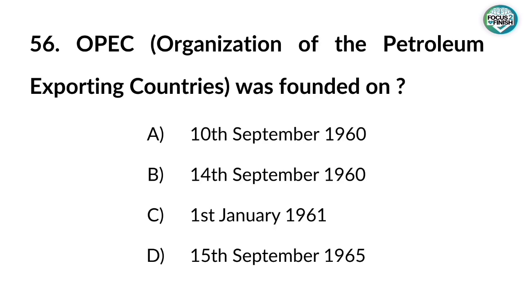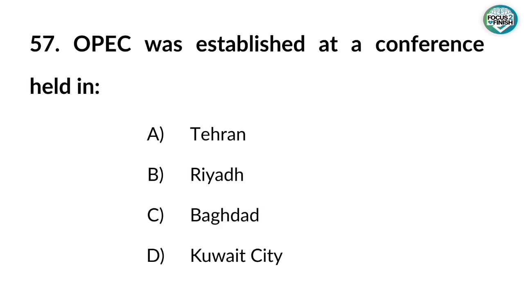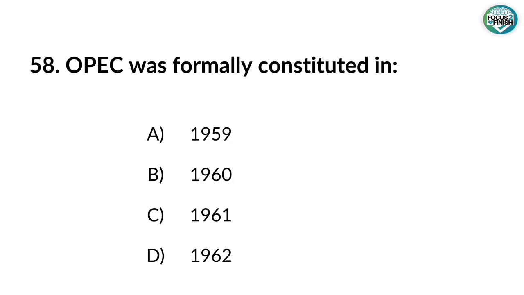56. OPEC, Organization of the Petroleum Exporting Countries, was founded on? Answer: 14 September 1960. 57. OPEC was established at a conference held in? Answer: Baghdad. 58. OPEC was formally constituted in? Answer: 1961.